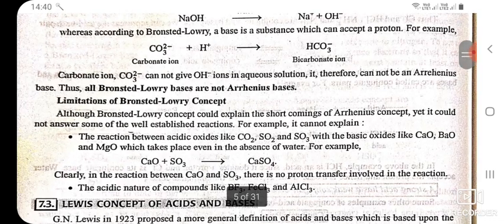Limitation of Bronsted concept. Although Bronsted concept could explain the shortcomings of Arrhenius concept, yet it would not answer some of the well-established reactions. For example, it cannot explain the reaction between acidic oxides like CO2, SO2 and SO3 with the basic oxides like CaO, BaO and MgO, which takes place even in the absence of water. Clearly, in the reaction between CaO and SO3, there is no proton transfer involved. It also cannot explain the acidic nature of compounds like BF3, FeCl3 and AlCl3.